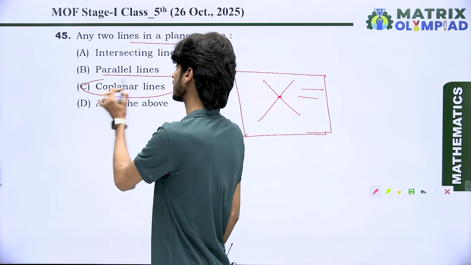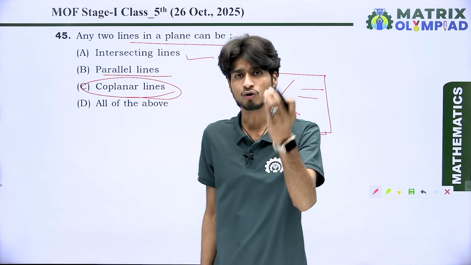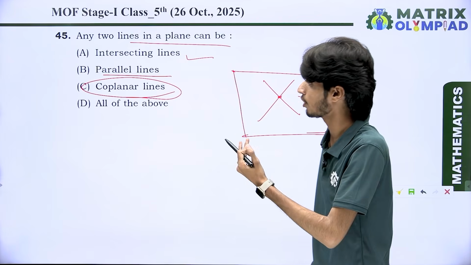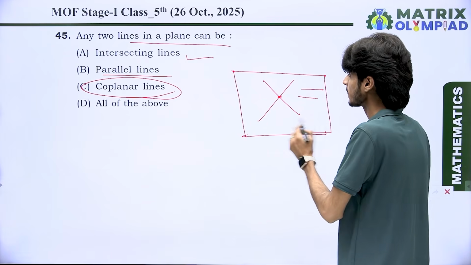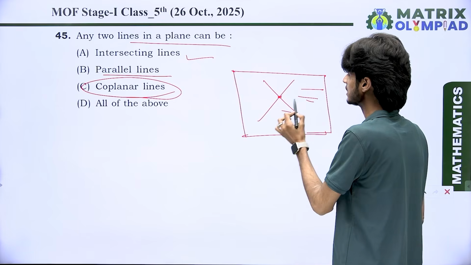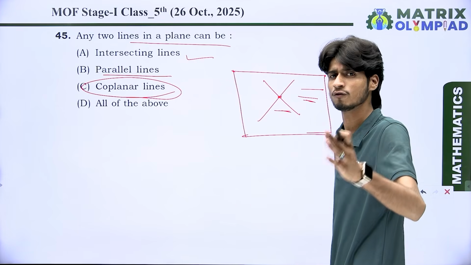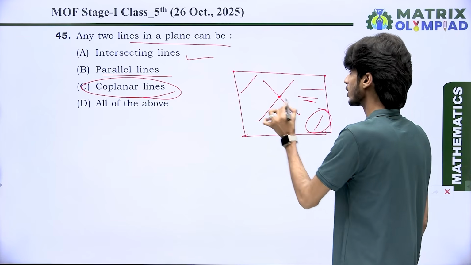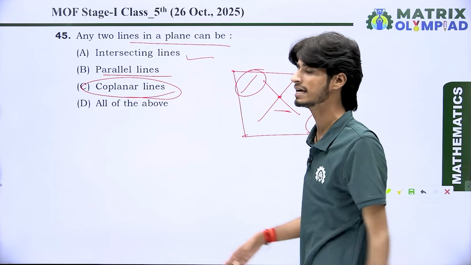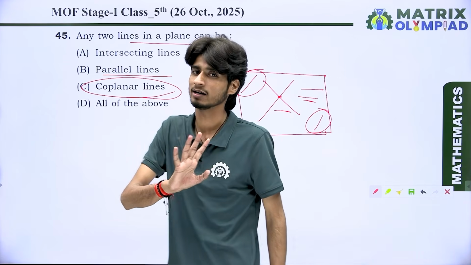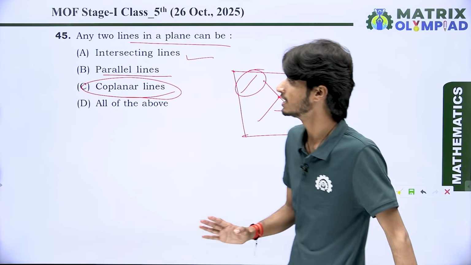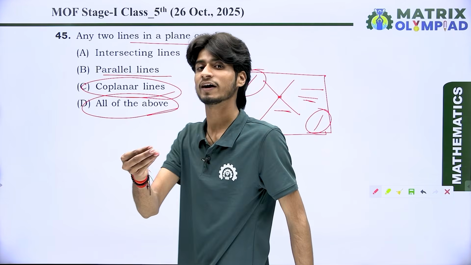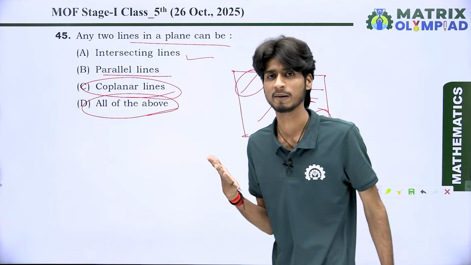Coplanar lines. Coplanar lines means if two lines are on the same plane, then we say the lines are known as coplanar lines. So these are known as coplanar lines. And if you want to make another line, you make it like that. They are both known as coplanar lines because they lie on the same plane. Here we have only one plane. That means all of the above satisfy the condition of a plane.